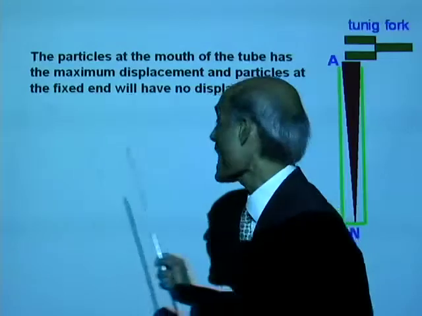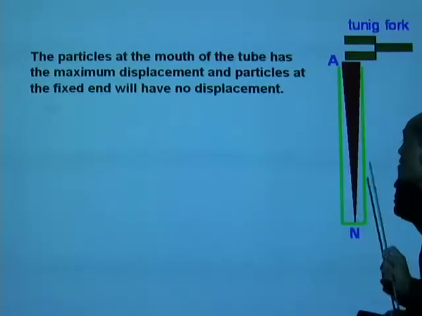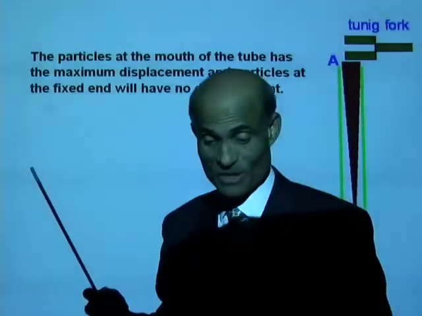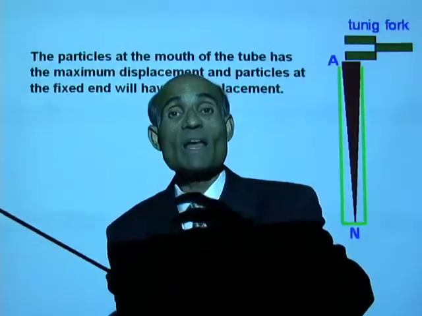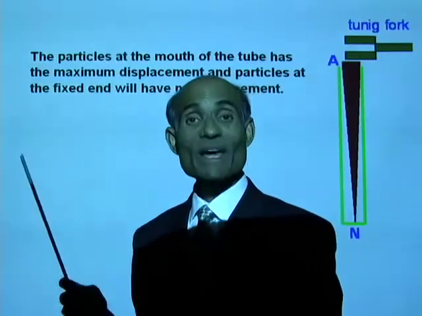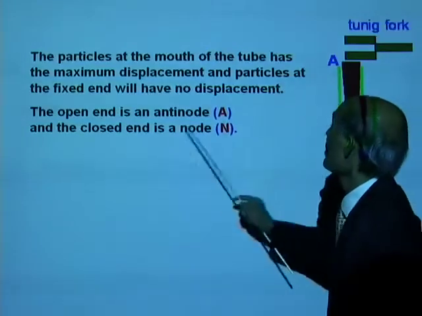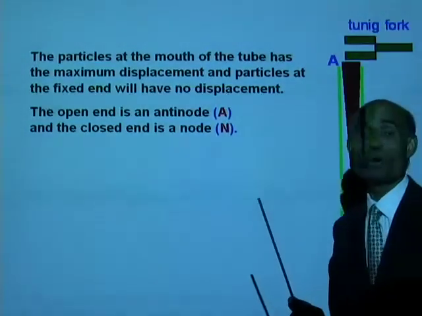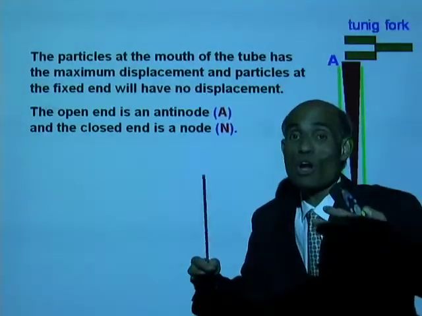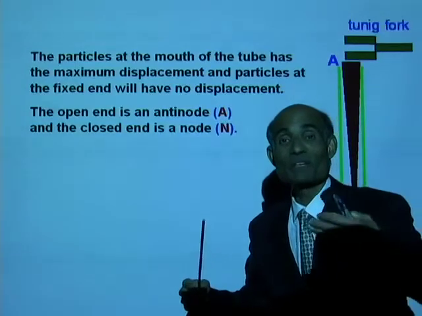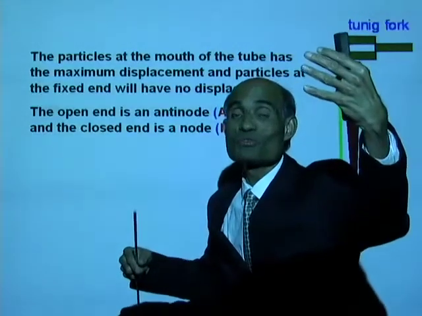In the same way, at the fixed end, you cannot have maximum displacement. The fixed end will always be a node. So, if the tube is closed at one end, that closed end will have a node, and the open end will have an antinode. So the open end is an antinode, the closed end is a node. And you can have nodes and antinodes in between depending on the mode of vibration. It can be the fundamental mode, it can be the higher modes of vibration.